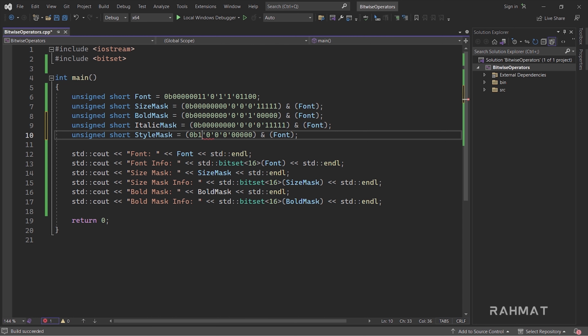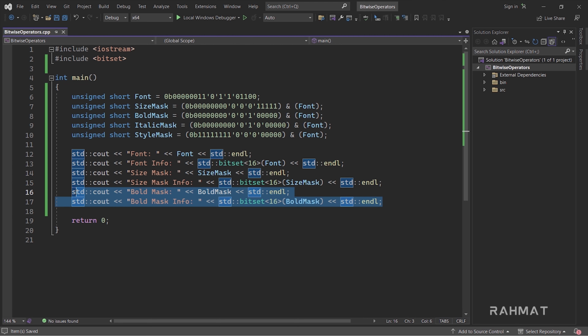And for italic, let's say this is italic information. I'll extract italic information as well.